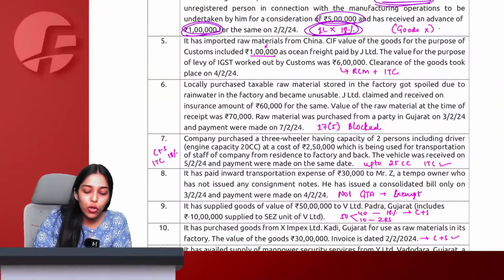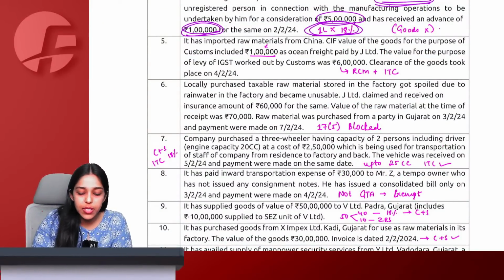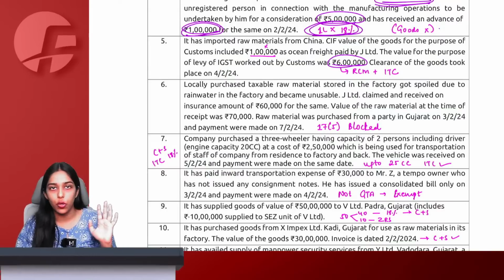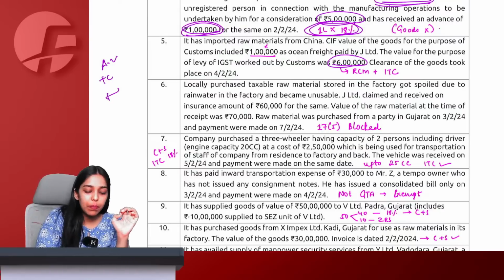After that, imported raw material from China. CIF value of the goods for the purpose of customs included 1 lakh as ocean freight and the total amount worked out was 6 lakh. See, first of all, we assume that the 6 lakh value includes custom duty also, because GST is applicable on assessable value plus custom duty plus social welfare surcharge.